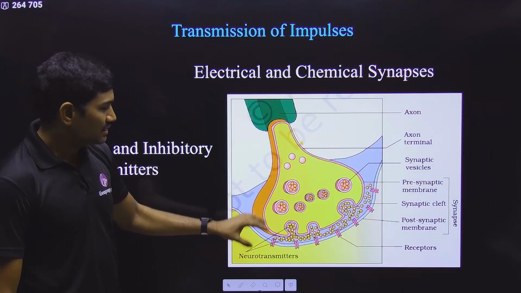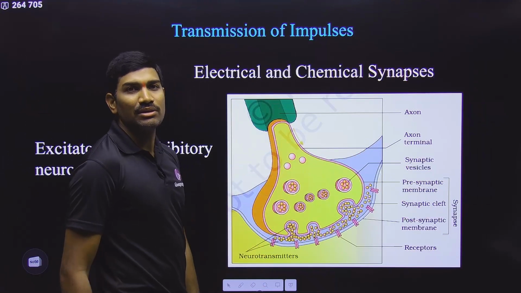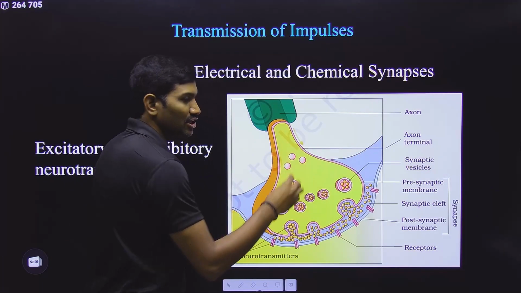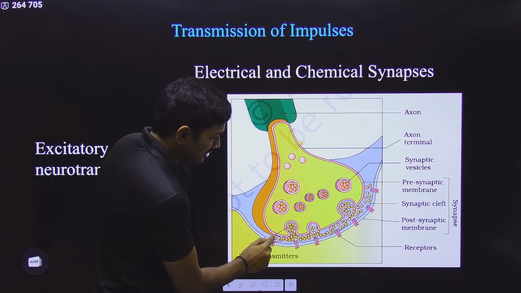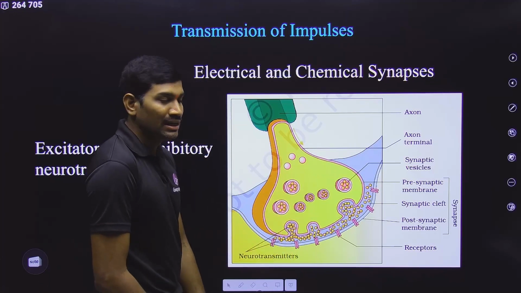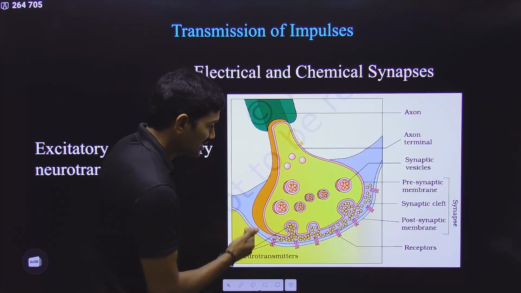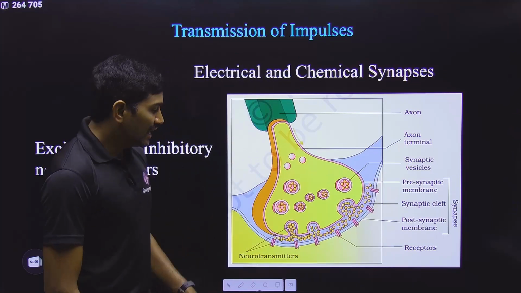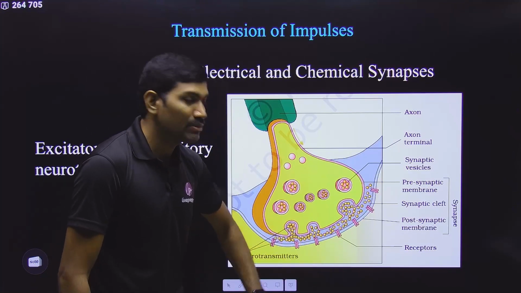Come to this concept. Same is the concept here. Nerve impulse is reaching this axon terminal. Now here calcium ions are entering into the synaptic knob, and these synaptic vesicles are slowly moving and fusing with the presynaptic membrane, and then by exocytosis they are releasing these chemicals called neurotransmitters into the synaptic cleft, and these neurotransmitters will bind to the receptors present on the postsynaptic membrane.